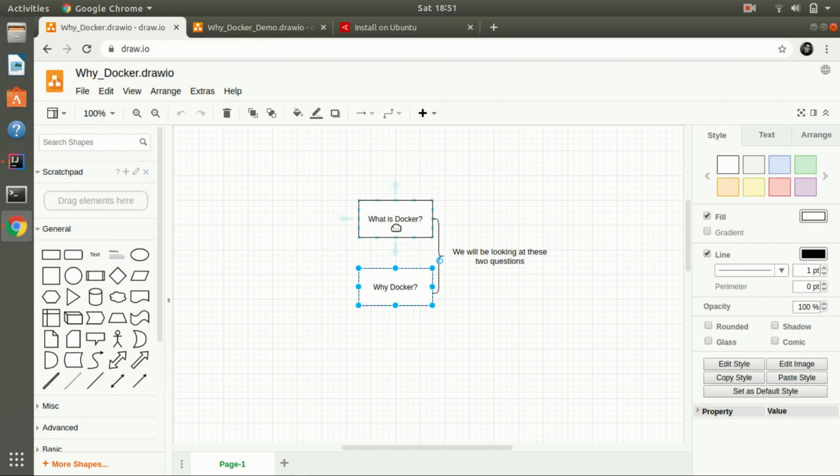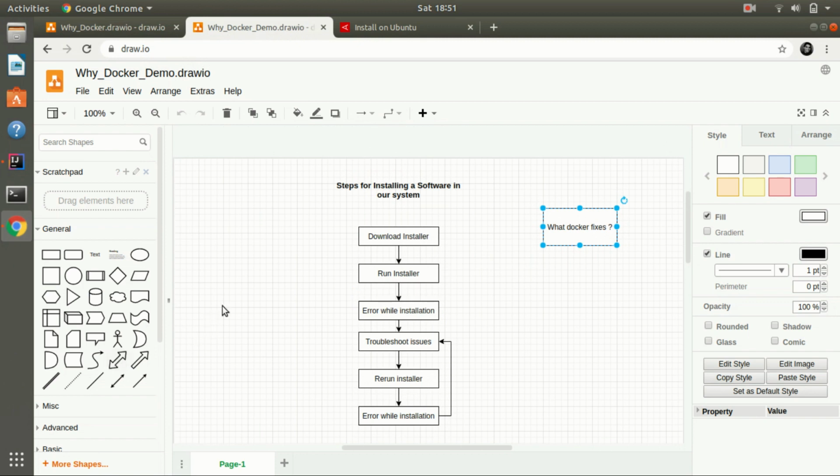The first one is what is Docker and next one is why do we need Docker. So before diving into what is Docker, let's dive into why do we need Docker. So let's take an example in which we will be installing a software in our system. So for installing a software in our systems, we need to follow some certain steps.